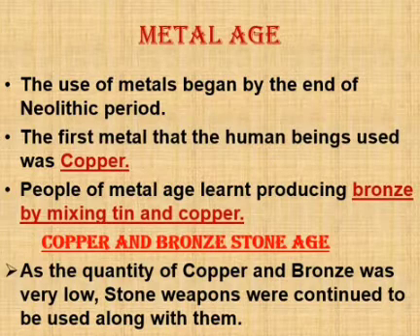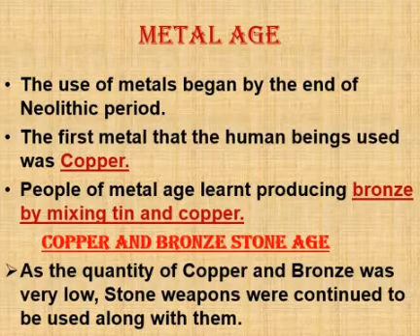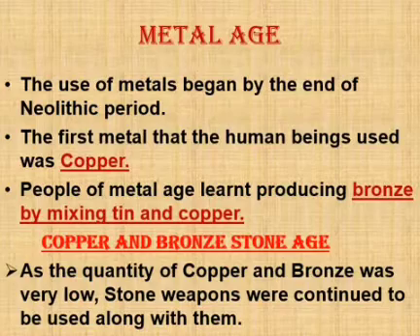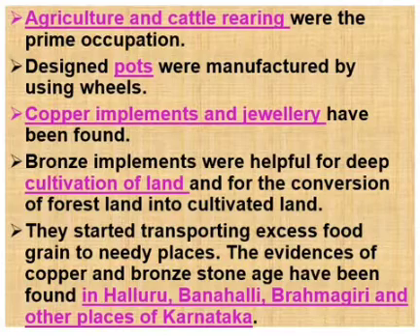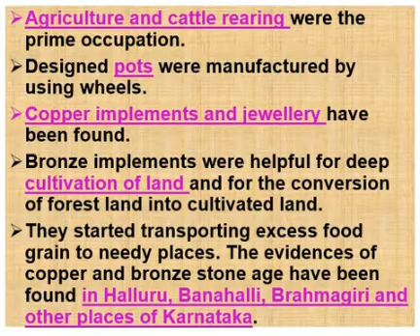Copper and Bronze Stone Age. As the quantity of copper and bronze was very low, stone weapons were continued to be used along with them. Agriculture and cattle rearing were the prime occupation. Designed pots were manufactured by using wheels. Copper implements and jewelry have been found.